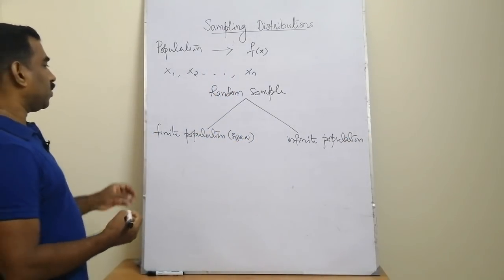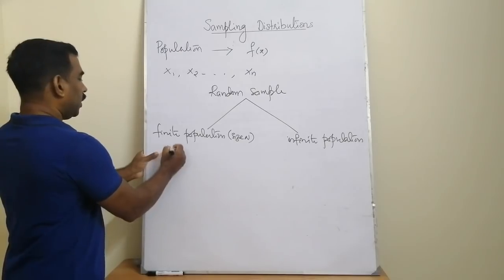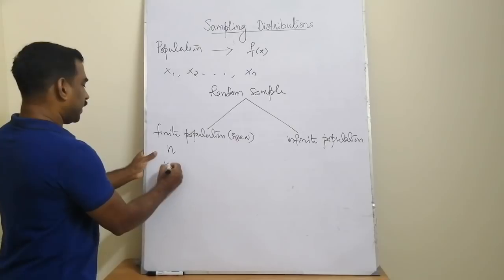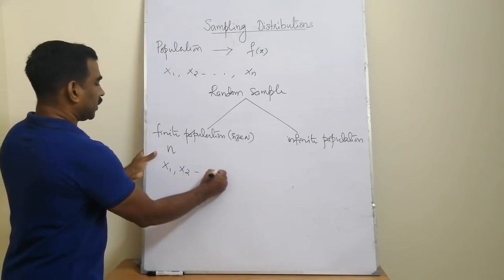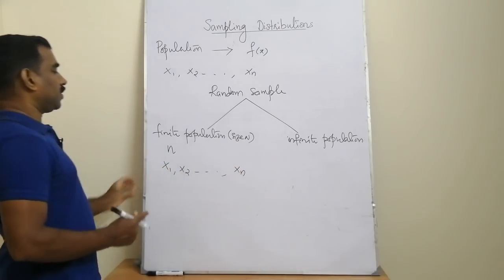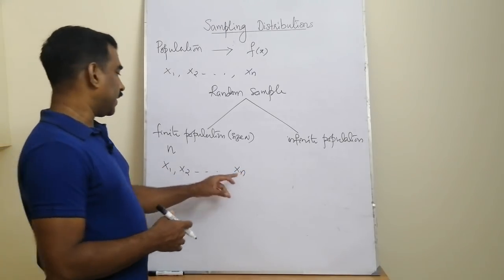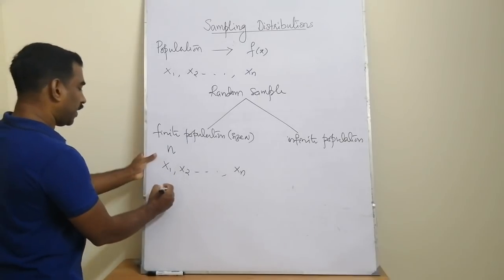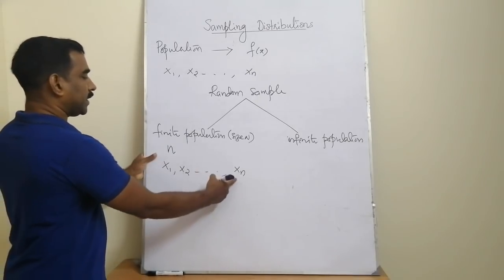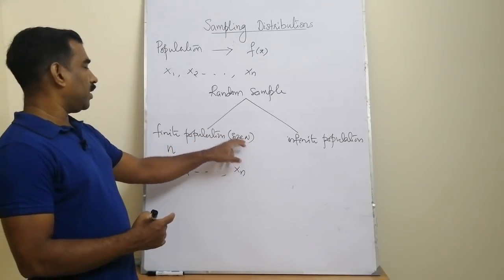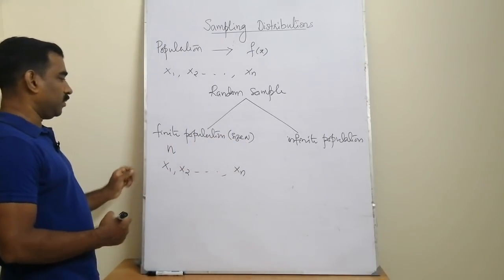Suppose from this finite population of size capital N, we are drawing a sample of size n. This sample of size n constitutes n values, say x1, etc., xn, and these values are the corresponding values of n random variables, say X1, etc., Xn. That means any subset of n values x1, etc., xn taken from this finite population of size capital N is called a random sample.